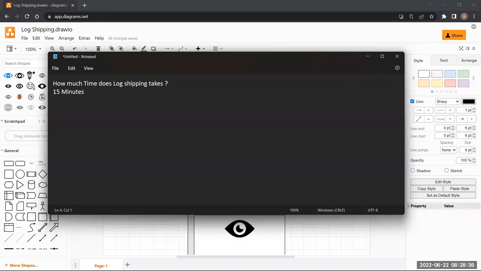What do you think? How much time would mirroring take? 10 minutes. Any more guesses? Any random guesses?